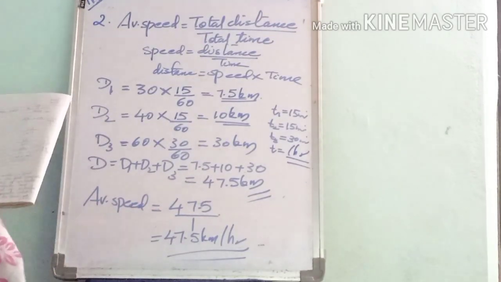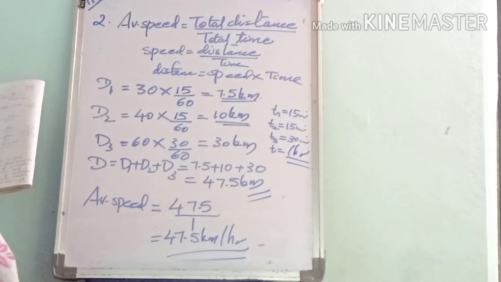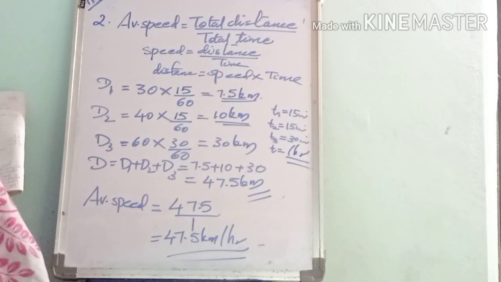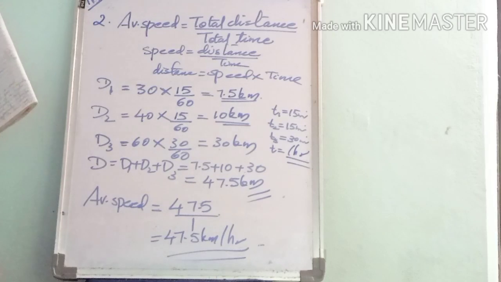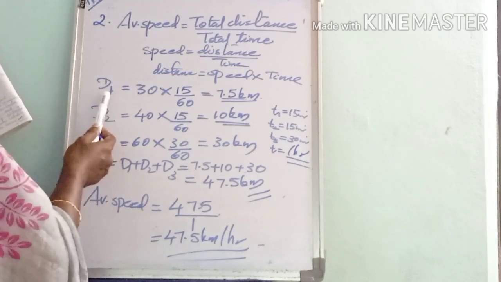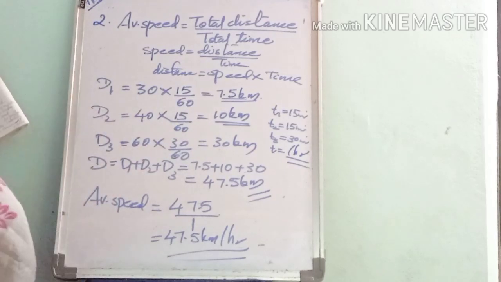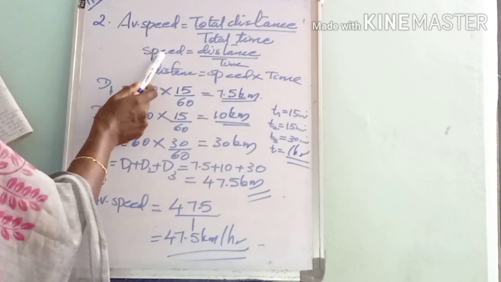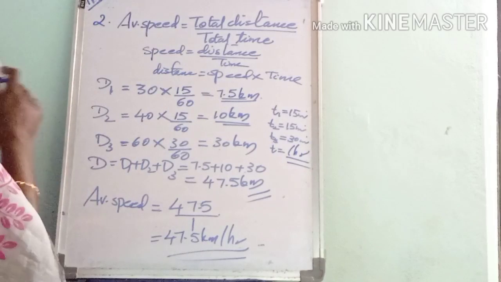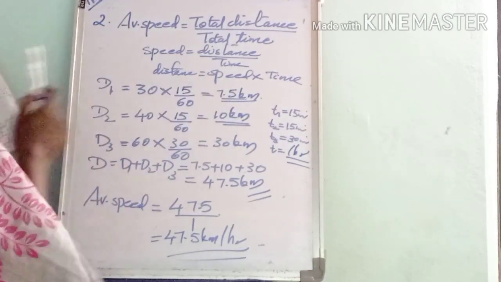Okay, here a train moves with a speed of 30 kilometer per hour in the first 15 minutes. So we have to calculate the distance traveled by the train during the first 15 minutes. For that we take the equation speed equal to distance by time, and from this distance equal to speed into time.